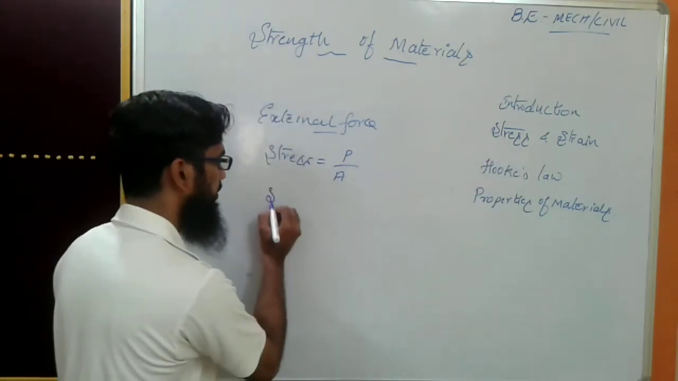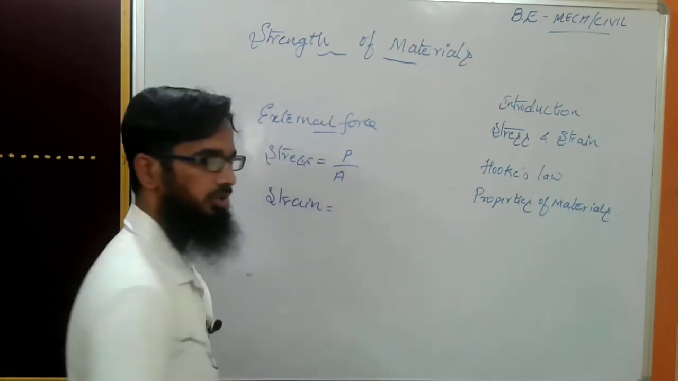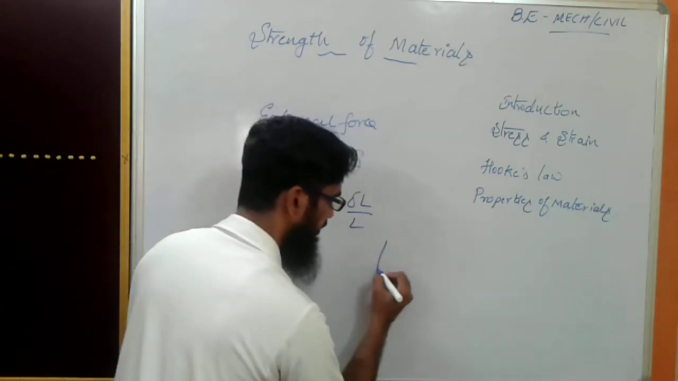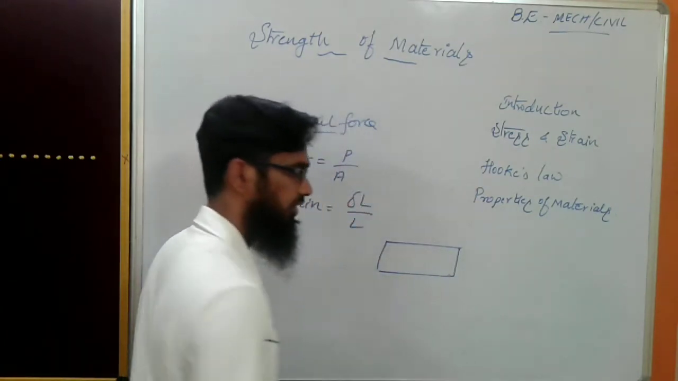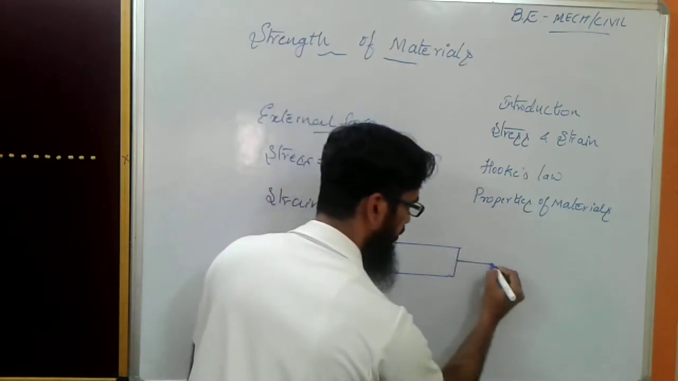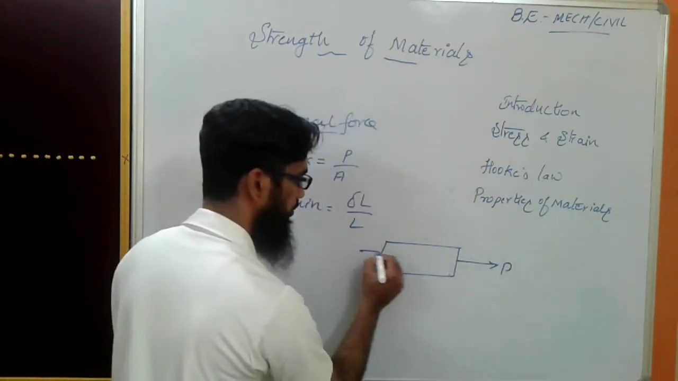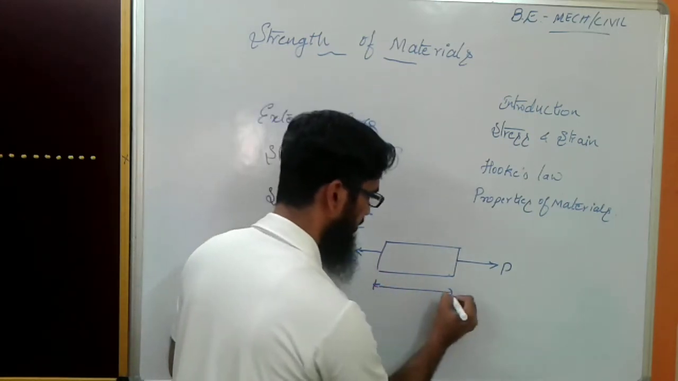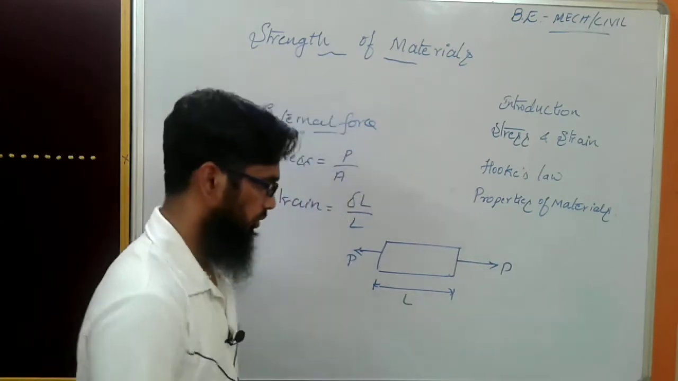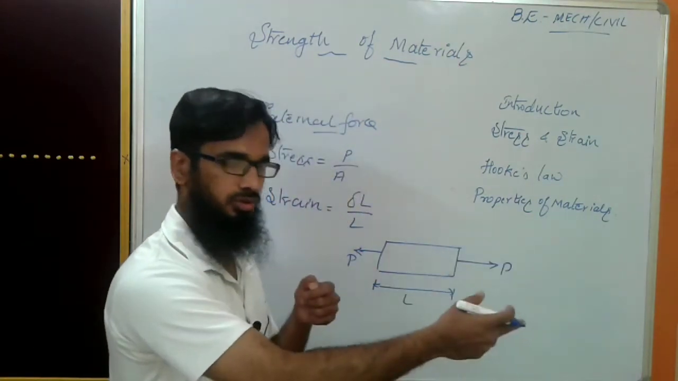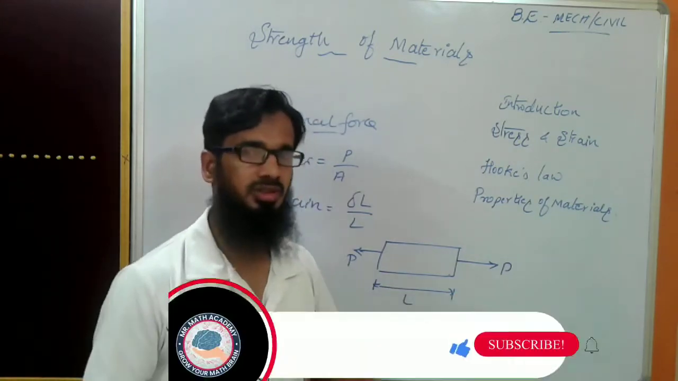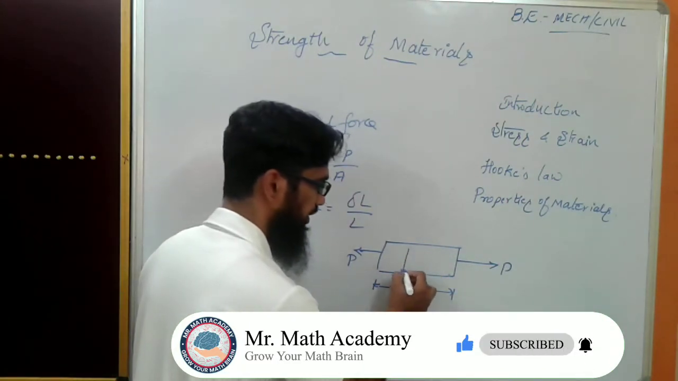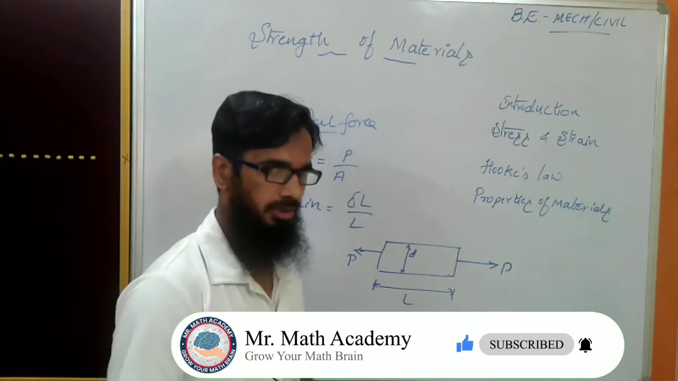Now we'll go for the strain. Strain is nothing but the change in length by original length. For example, if I take this object here and apply a load in this direction, that is the external applied load, there will be dimensions. The direction I have shown is a tensile load. If I take a circular object, it will have some diameter, small d.